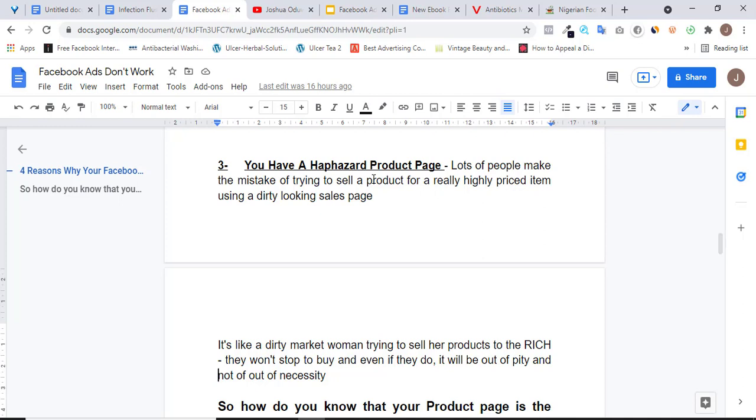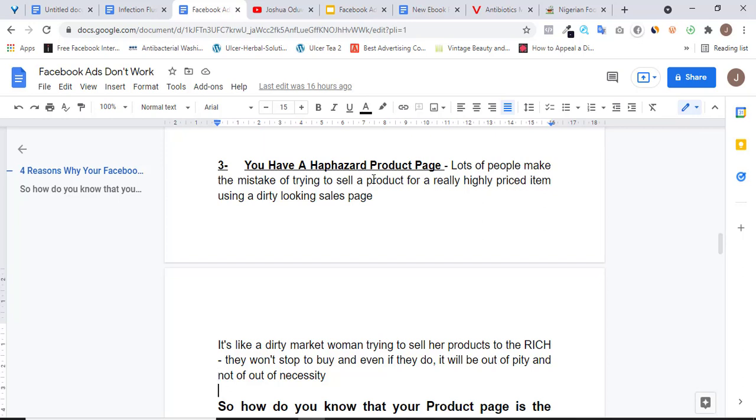If you are passing through these places and both of them have the products you want to buy, who would you buy from? My guess is you are going to buy from the person whose shop is actually clean and well kept. So it's the same way people look at your product page and they make a decision on whether to buy or not to buy. All right. So if you are trying to sell a product online, make sure you always have a page that is clean enough to get people to buy.